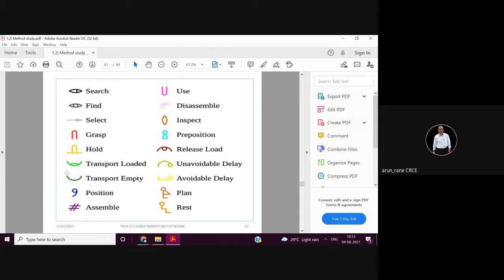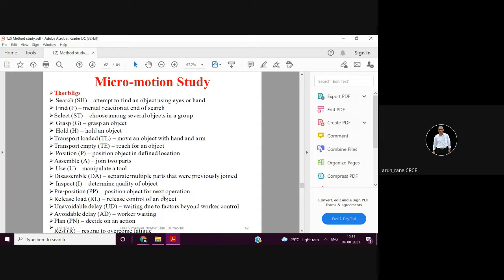Transport loaded. That is, suppose if your trolley is loaded, so some material is shown in the trolley, and if the trolley is empty, then there is no material here. Then position, then assemble, hash sign, use, disassemble. See the difference between the assemble and disassemble. Again, a MCQ question. There are two horizontal lines in assemble and one horizontal line in disassemble. Inspect. Again, an eye, but a vertical eye. So these are the symbols which have been given by Gilbreth.